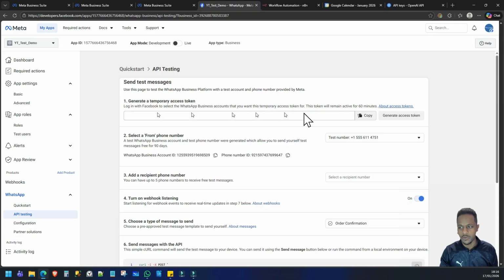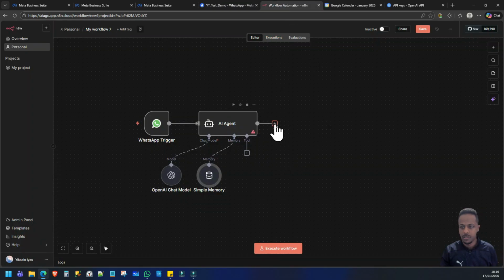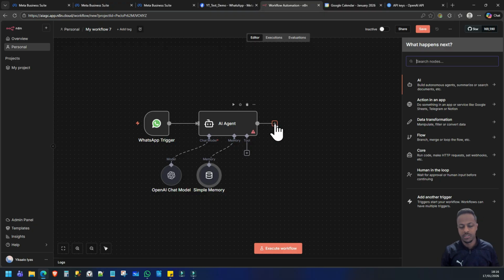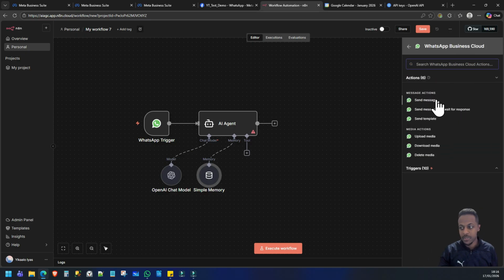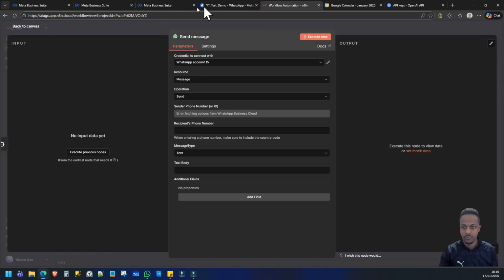So what's going to happen now is we're going to generate an access token. Again, this is going to be part of the response. When the AI agent has generated the response to the customer's message, you then have to instruct it to send the message back using WhatsApp. And that part of the system is called send message. Very, very simple. Okay, so we need to connect this part of the node as well.